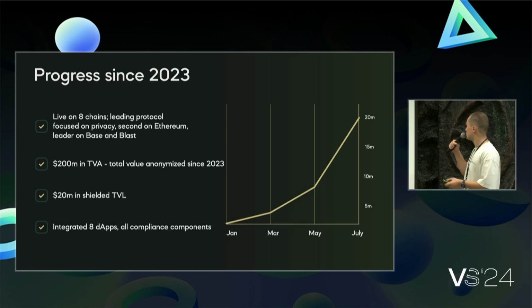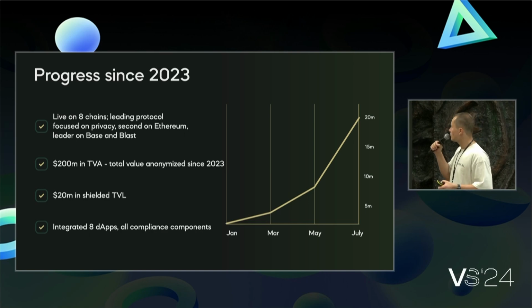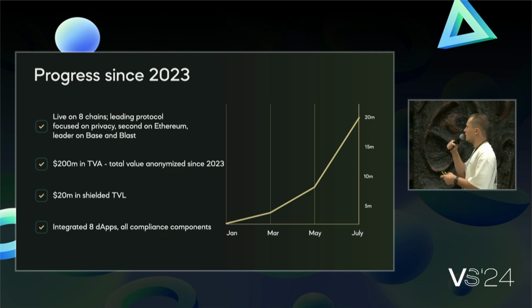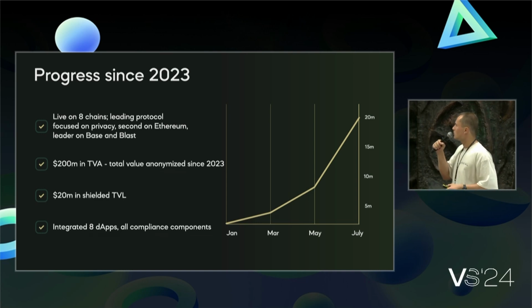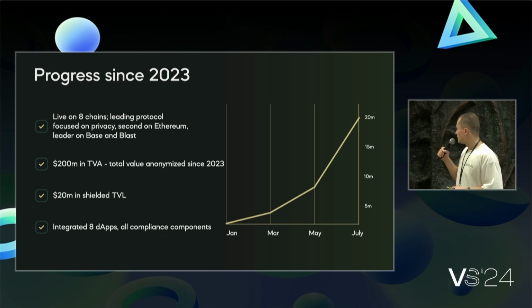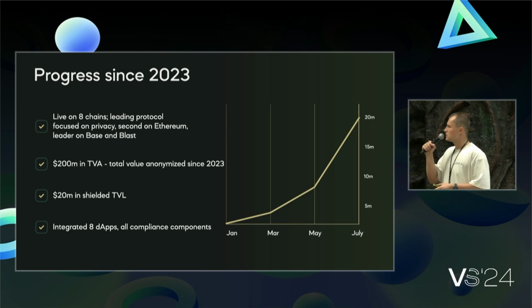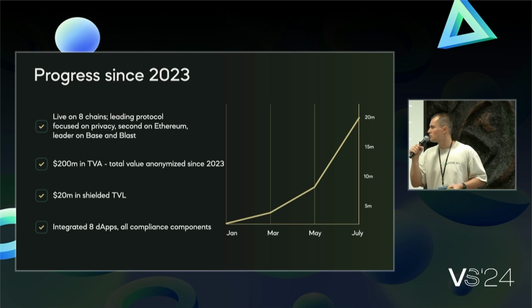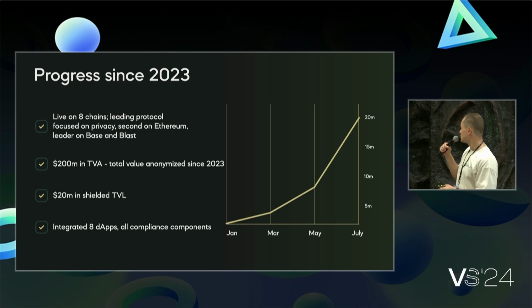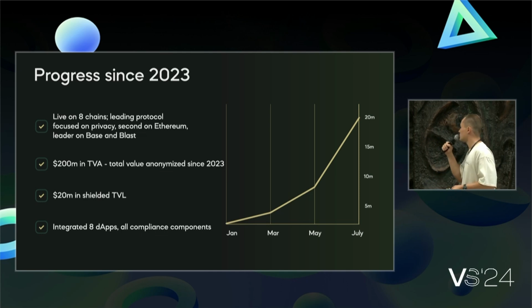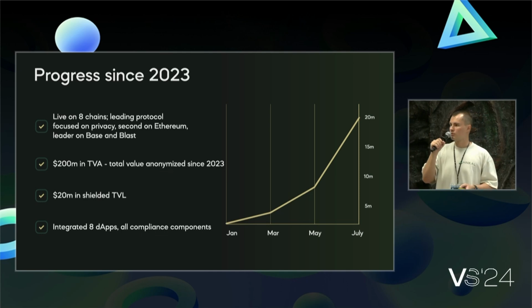And progress, we are increasing the amount of private transactions. So currently we have actually 250 million total value anonymized since the beginning of last year, and 20 million TVL, but this is going to greatly increase because this is pre-staking, so we're just introducing staking right now. And you can see the chart of how many transactions per month we are processing privately. It was 20 million in July. It was actually 45 million in August.